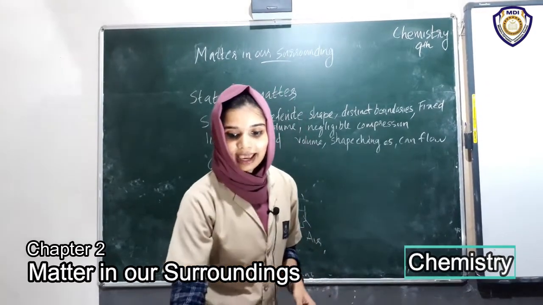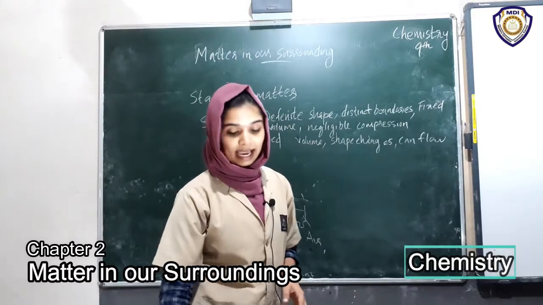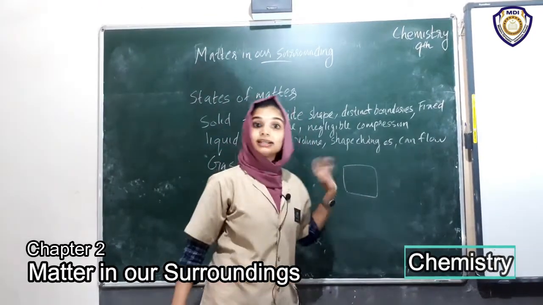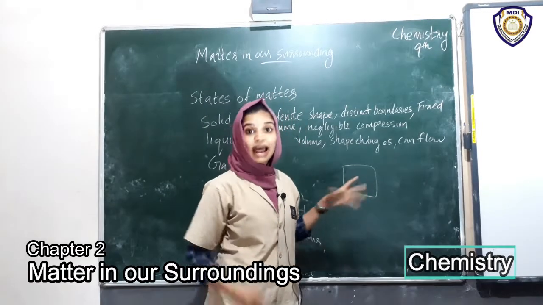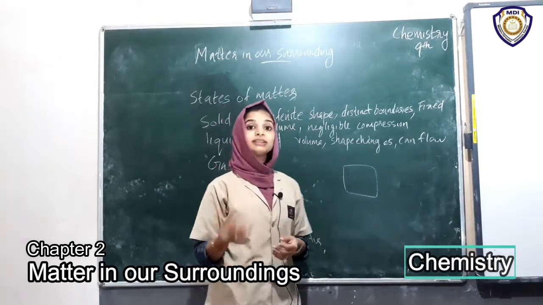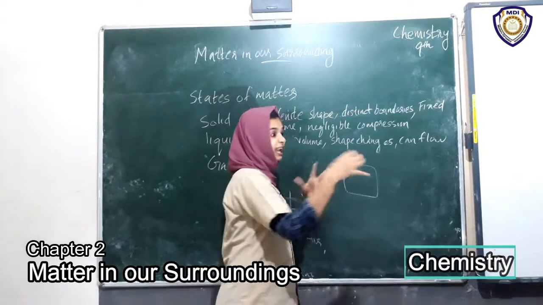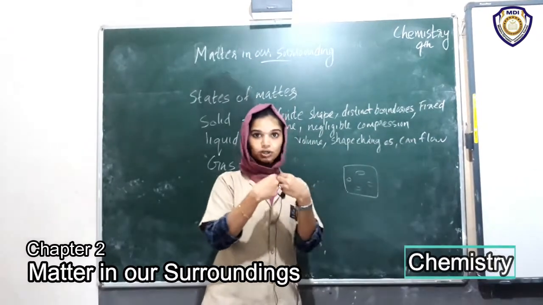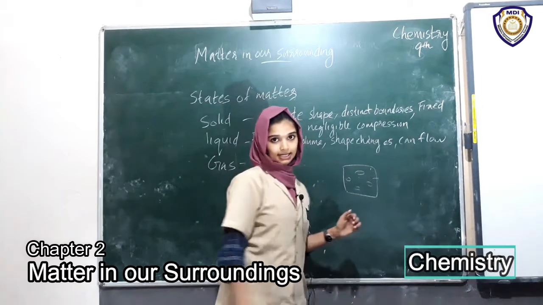So these are the characteristics of gases. And also when we take some gas in a container, I already said that it moves randomly. When it moves randomly, the particles hit together and hit the container.